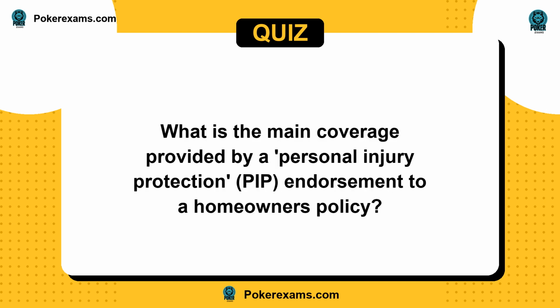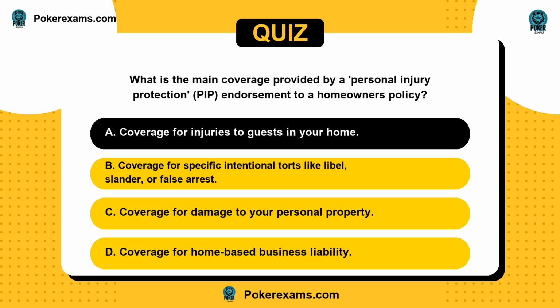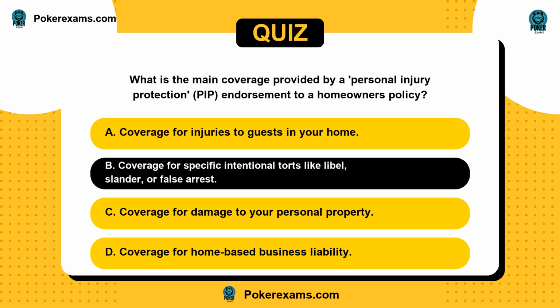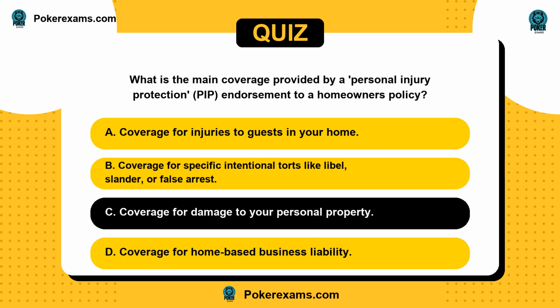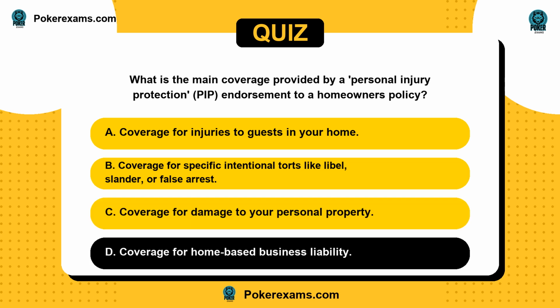Next question. What is the main coverage provided by a personal injury protection (PP) endorsement to a homeowner's policy? Is it A, coverage for injuries to guests in your home? Or B, coverage for specific intentional torts like libel, slander, or false arrest? C, coverage for damage to your personal property? Or D, coverage for home-based business liability?